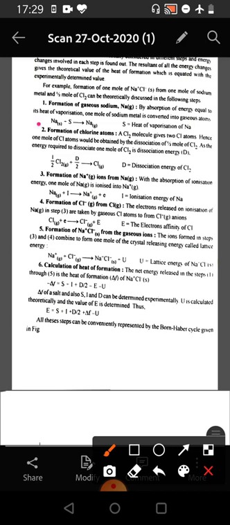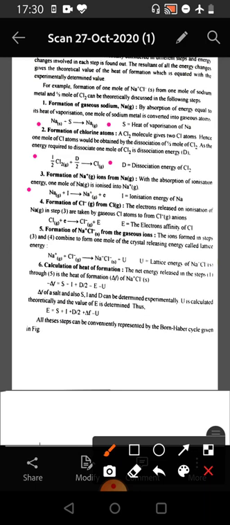In the first step, the sodium solid absorbs sublimation energy and gets converted into sodium metal atom in the gaseous form. In the second step, the chlorine molecule absorbs dissociation energy and forms chlorine atom in the gaseous form.